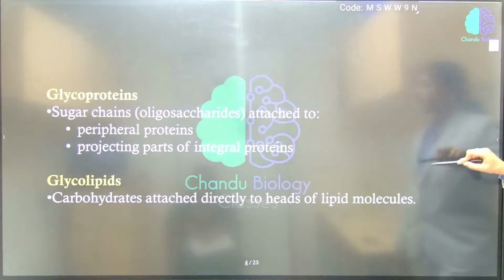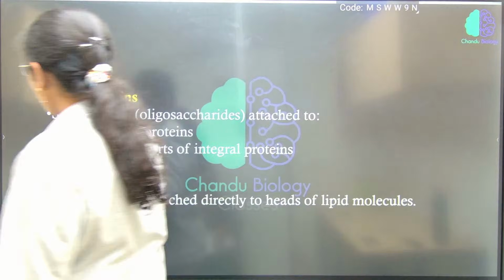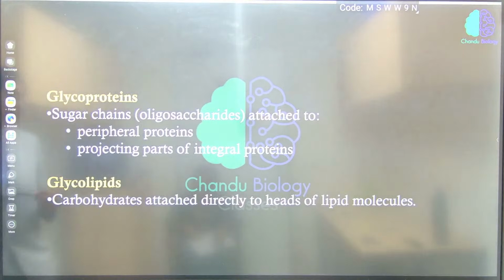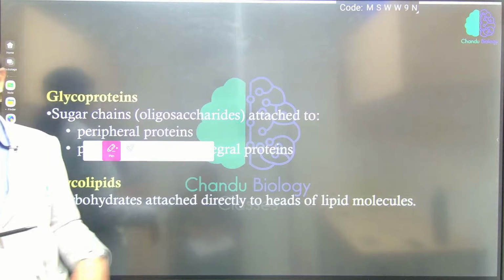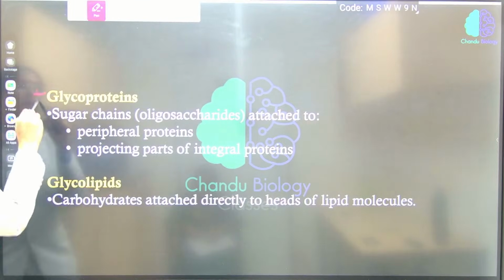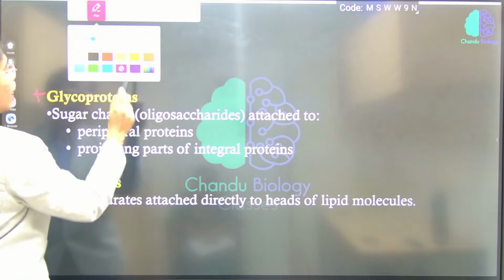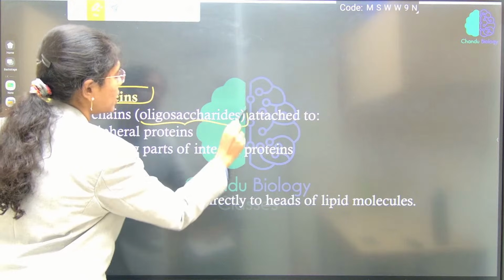And now, we said carbohydrates are also present over the cell membrane. First you have to know how carbohydrates are associated, either in the form of glycoproteins or in the form of glycolipids. If sugar units are associated with glycoproteins, sugar molecules like oligosaccharides are attached to what?